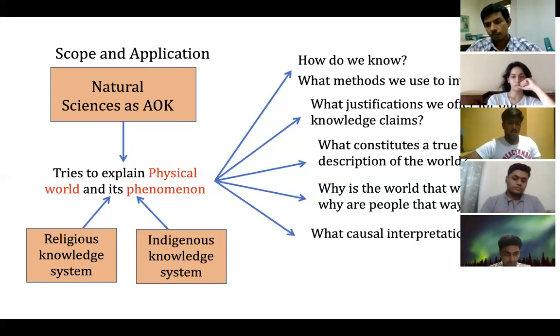Brilliant. I'll come to you. Siddhant, what is your understanding from this slide? If you don't know, you can pass it.